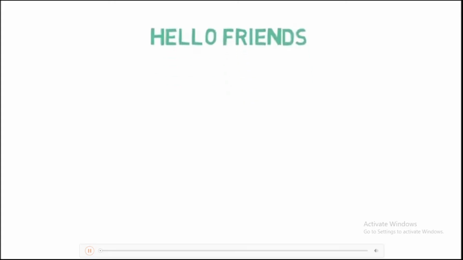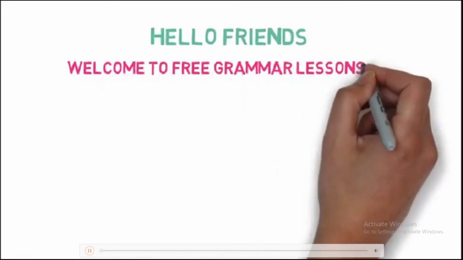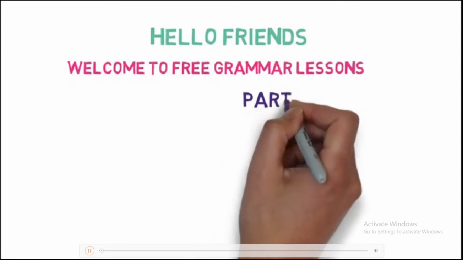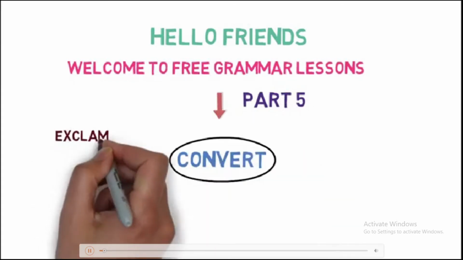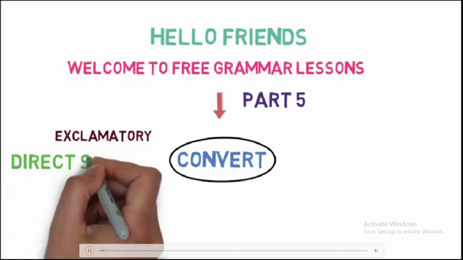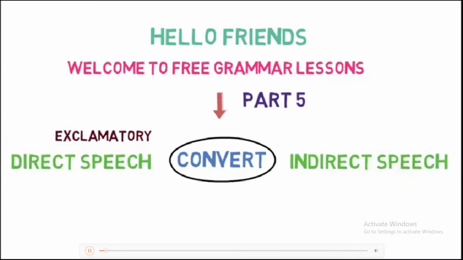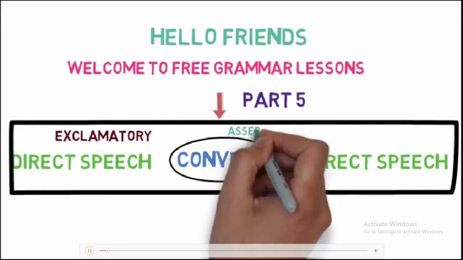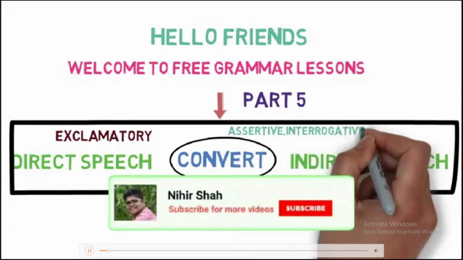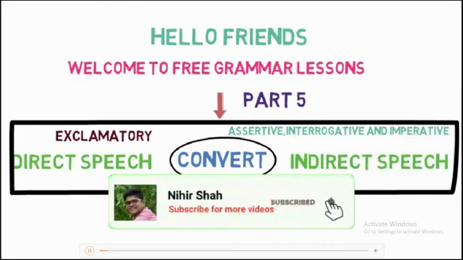Hello friends, welcome to Free Grammar Lessons. This is part 5 in the series of direct indirect speech. In this video, we are going to learn how to convert an exclamatory sentence from direct to indirect speech. We have already learned the conversion in case of assertive, interrogative and imperative sentences in our previous video.